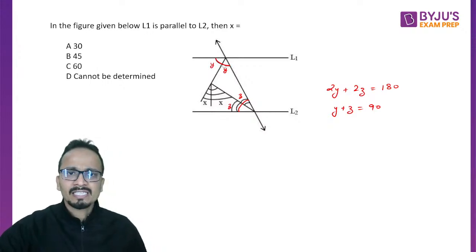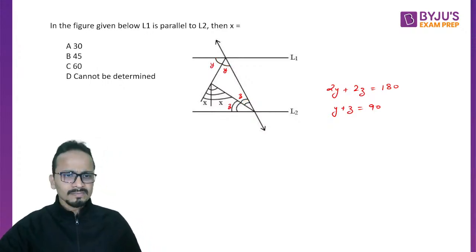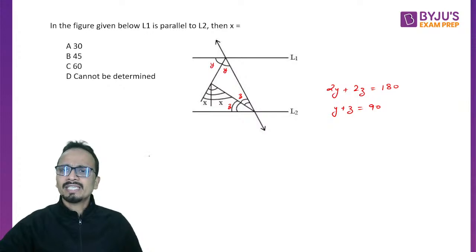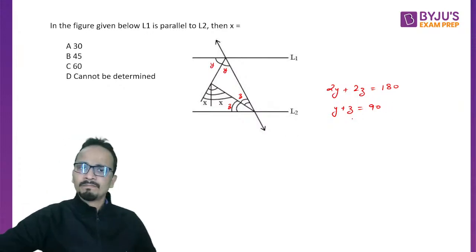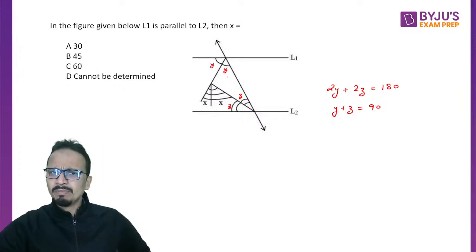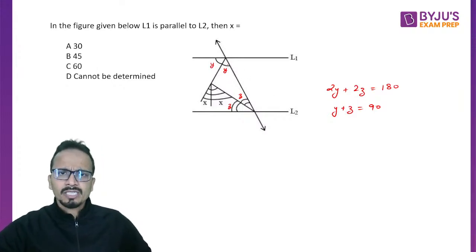Already Vivek has given the answer in less than 10 seconds. Okay, so 2y plus 2z का वैल्यू 180 है, तो y plus z कितना हो जाएगा? It will become 90. Okay, now if y plus z is 90, considering this triangle, I can say that the remaining angle, this angle of the triangle, will also be equal to 90.